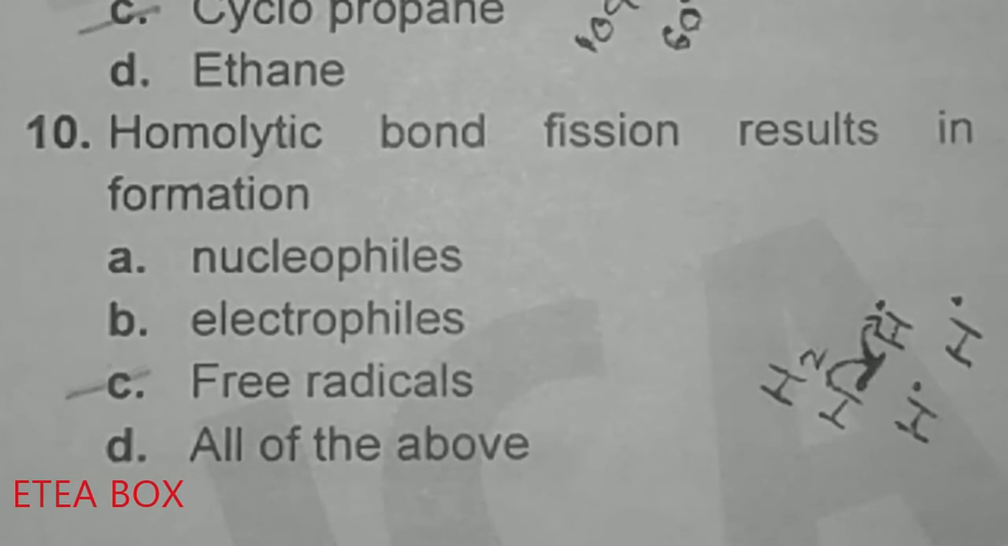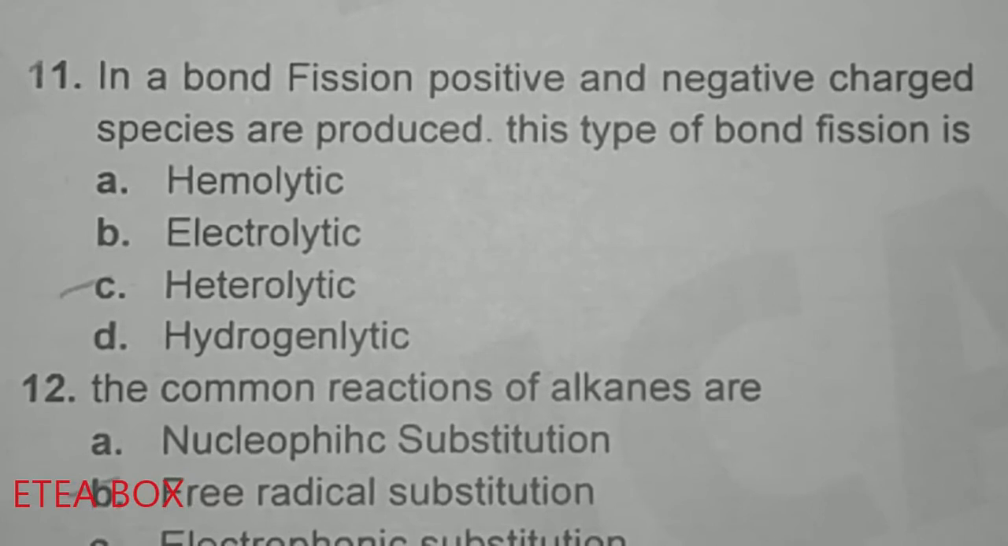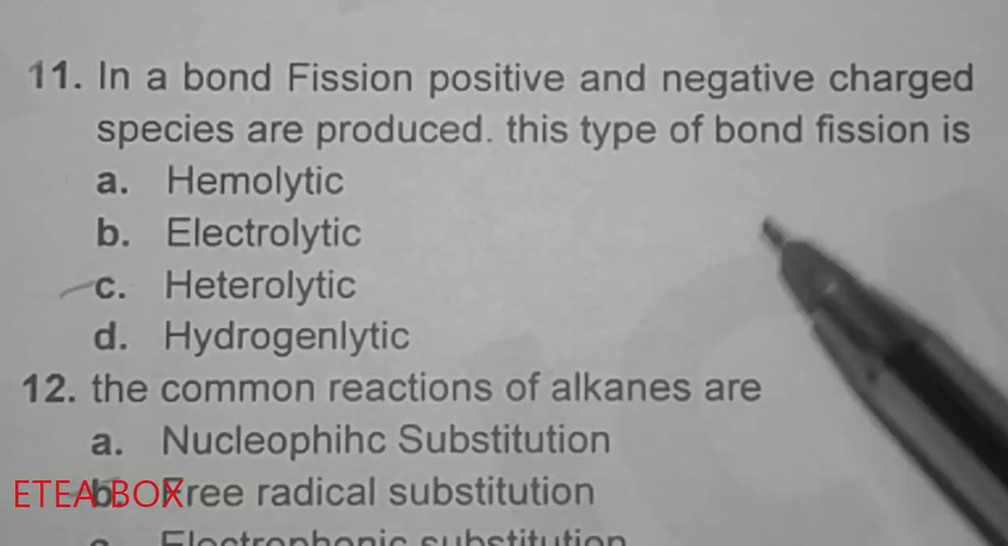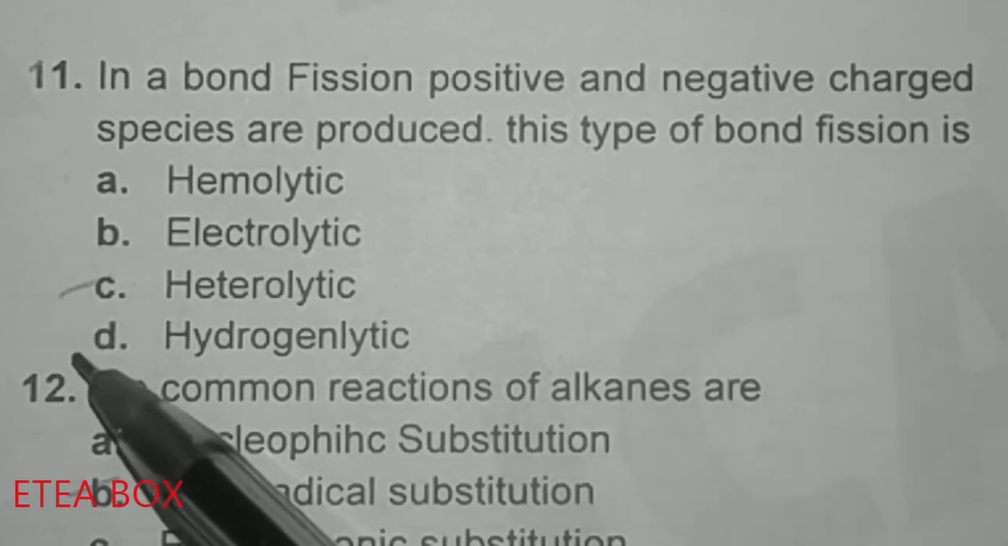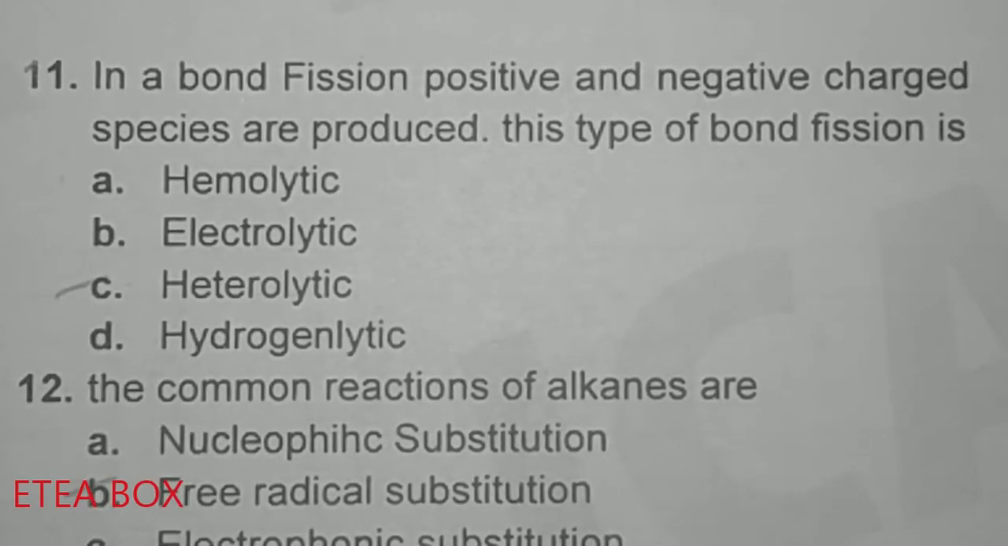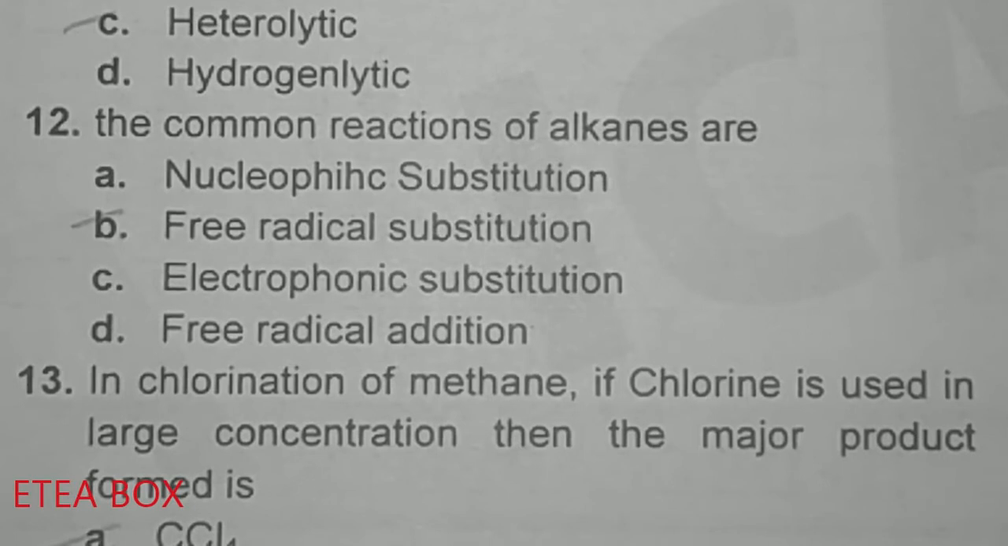The electrophile and the nucleophile are given in case of heterolytic bond fission. In a bond fission, positive and negative charge species are produced. This type of bond fission is called heterolytic bond fission, okay. Option C is correct.